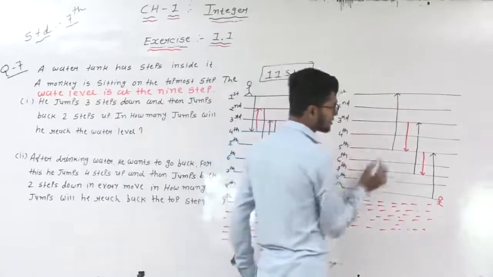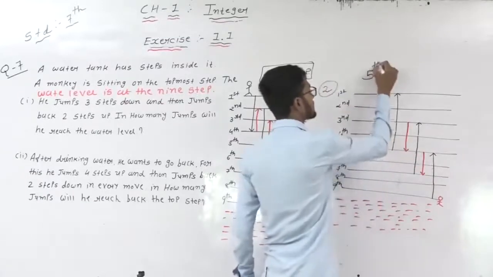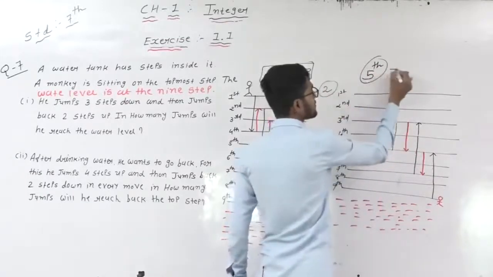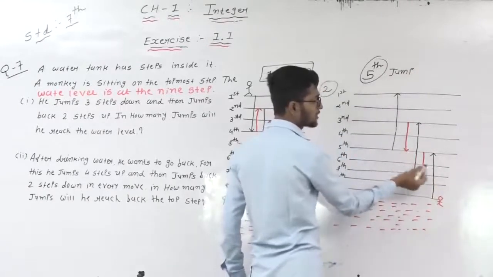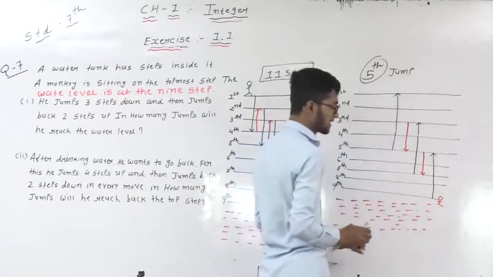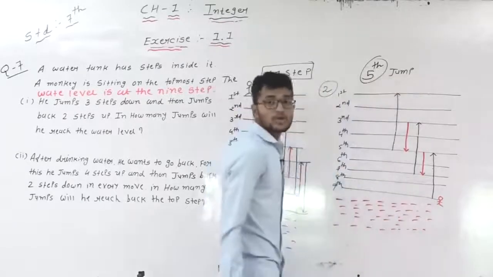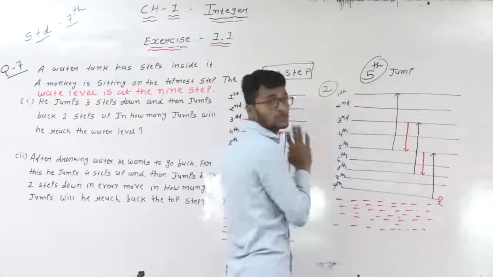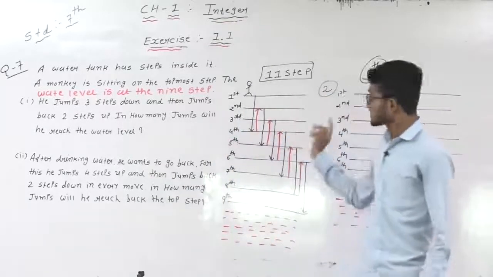Now how many total jumps? 1, 2, 3, 4 and 5. Total 5 jumps. When the monkey completes 5 jumps, from the water level where has it come? To the top, that is, to the first step. So clear students? Understand how to solve this type of question?